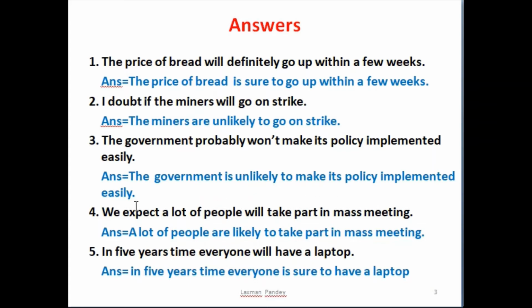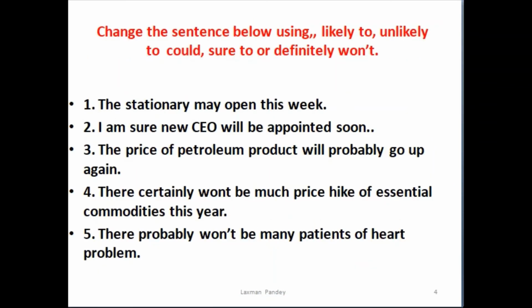Number four, we expect a lot of people will take part in a mass meeting, and its prediction showing structure is: a lot of people are likely to take part in mass meeting. And number five, in 5 years' time, everyone will have a laptop. Its answer is in 5 years' time, everyone is sure to have a laptop. Here we go for another structure.